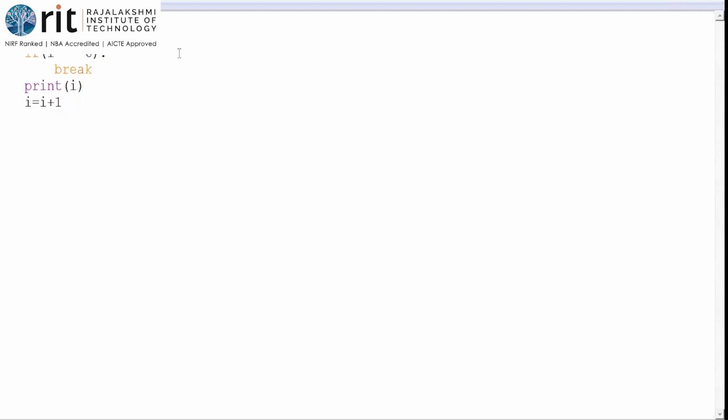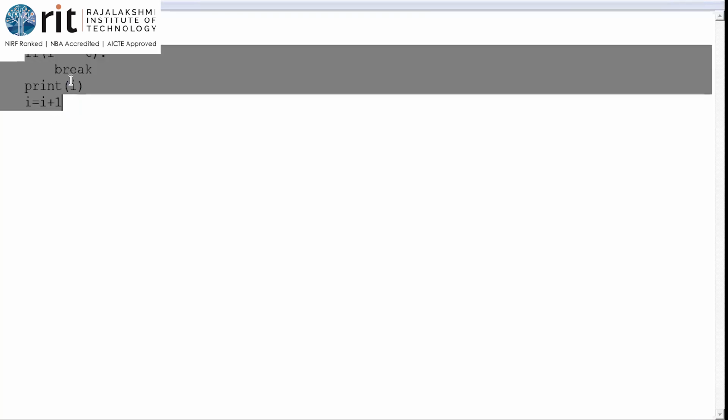Let me look at the chat box. Lashmi has asked what is indentation. Indentation is the spacing here, without which the program will not work. You have a collection of statements. How many lines are there in the while loop? 4 lines are there. How do I know that only these 4 lines are in the while? See, I'll add one more line.